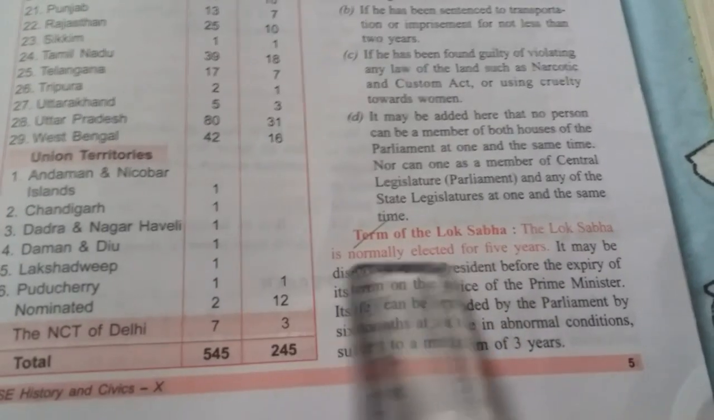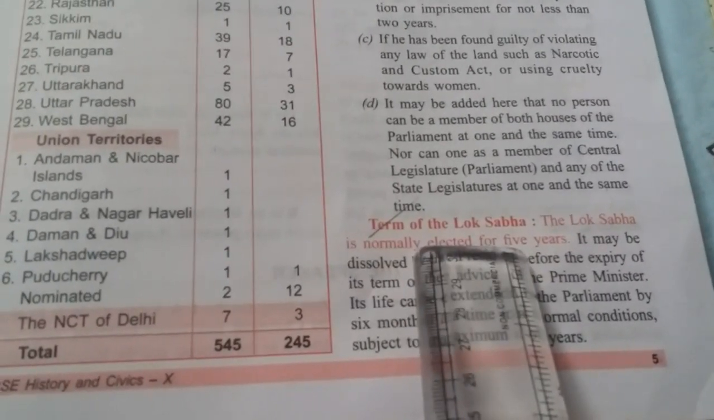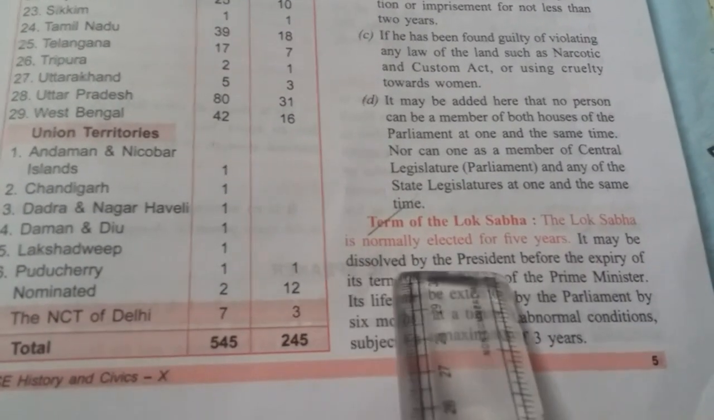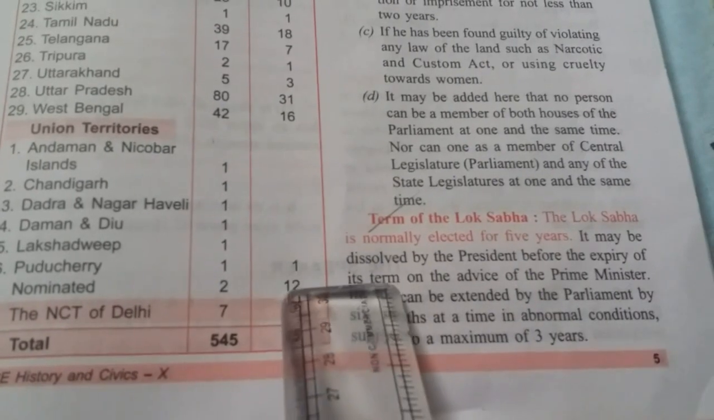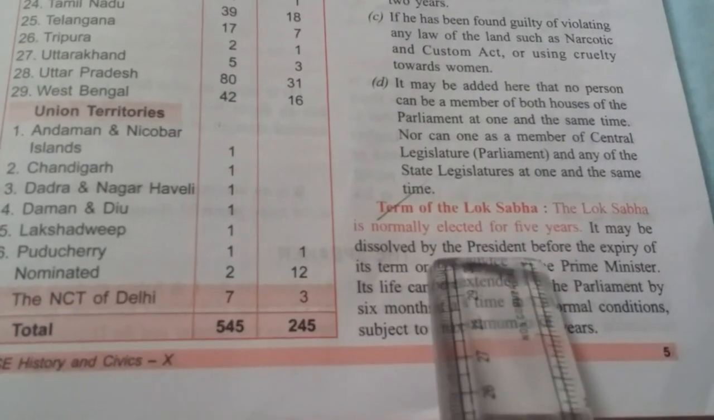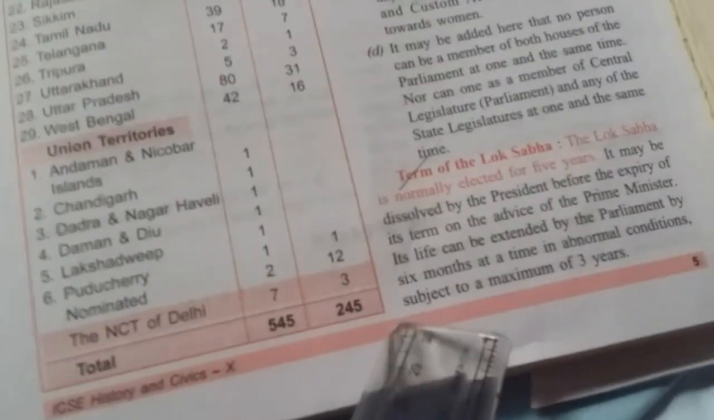The Lok Sabha is normally elected for 5 years. Once every 5 years the election will come. It may be dissolved by the president before the expiry of this term on the advice of the prime minister. Okay, the president may dissolve it on the advice of the prime minister.